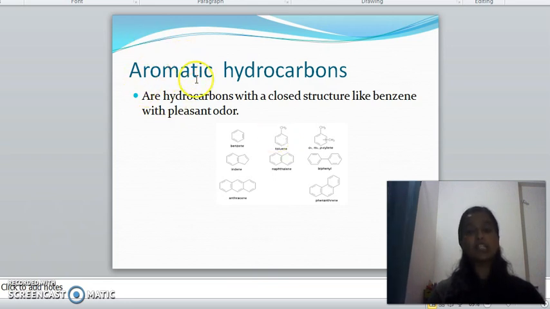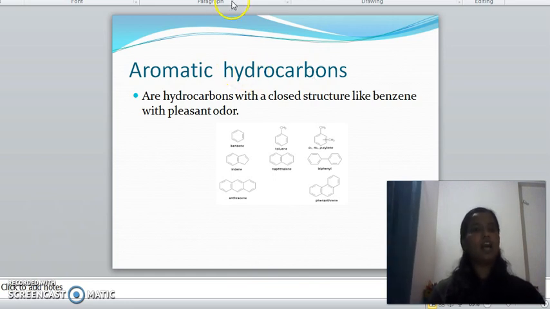Aroma means smell. So arenes are aromatic hydrocarbons. So alkanes are aliphatic hydrocarbons and arenes are aromatic hydrocarbons.